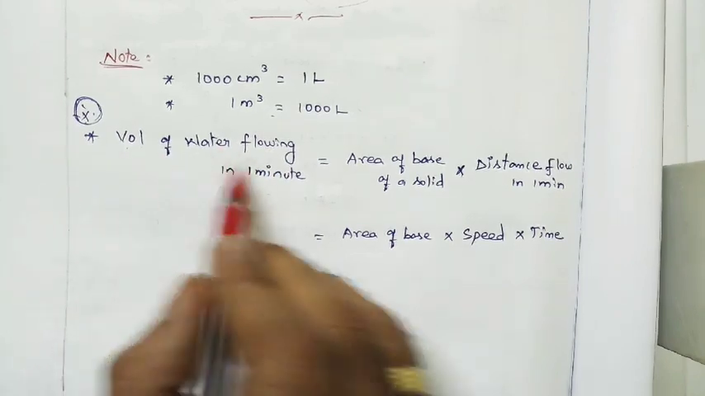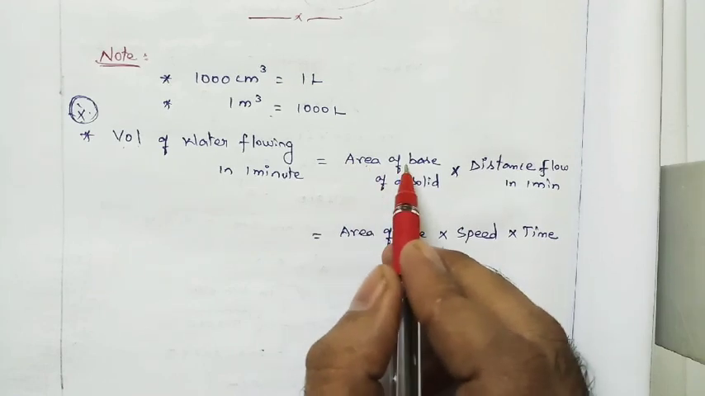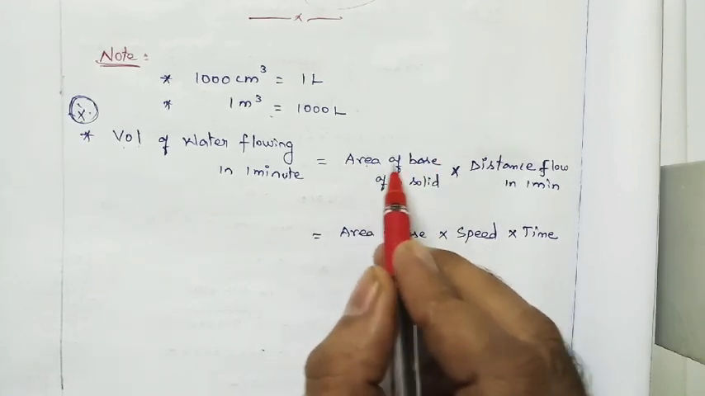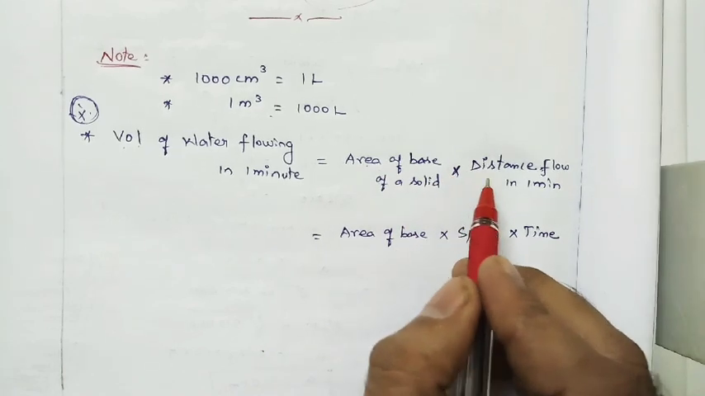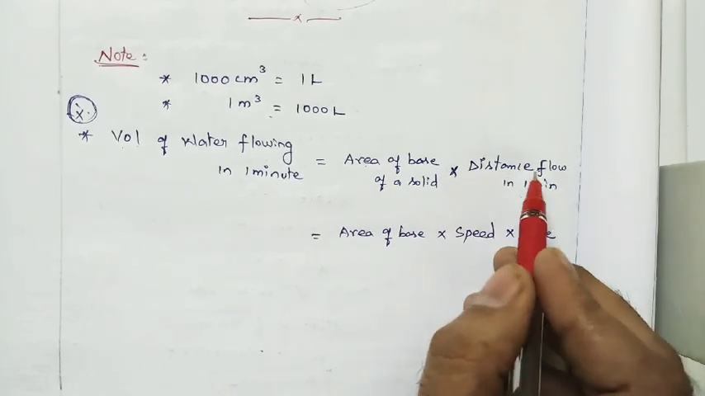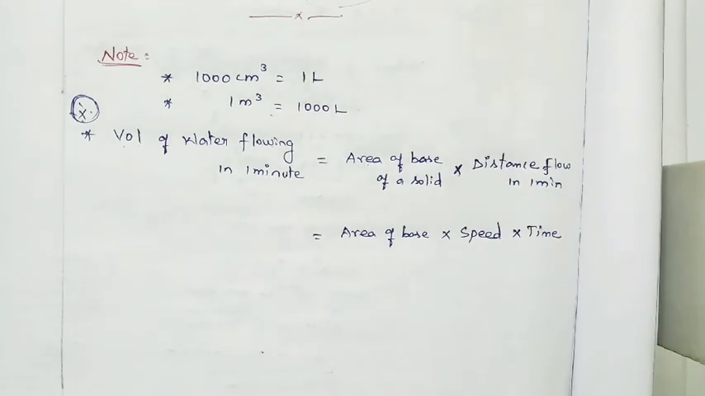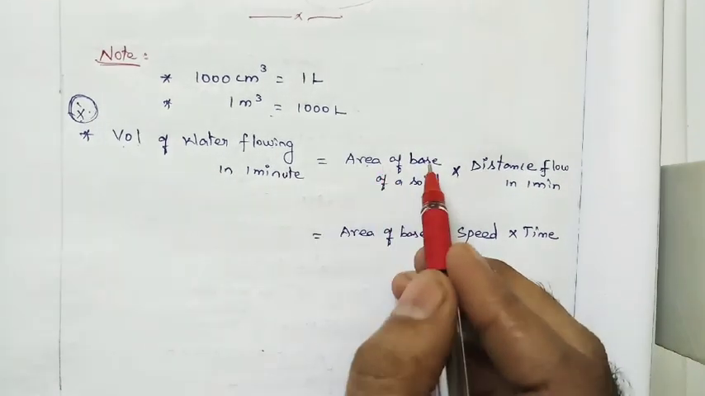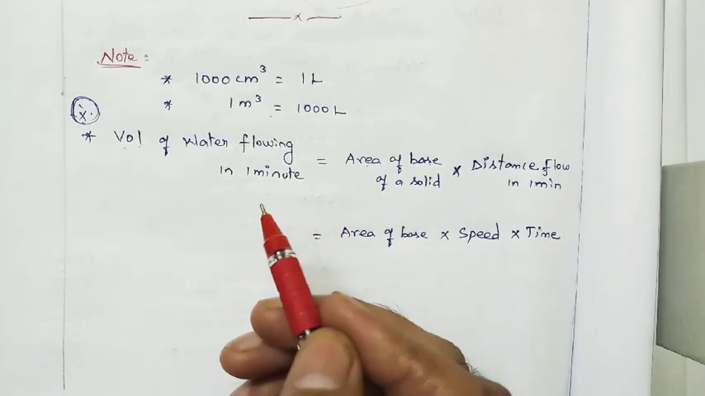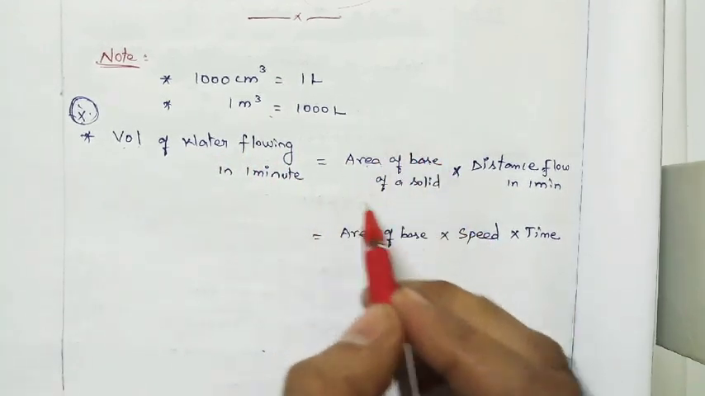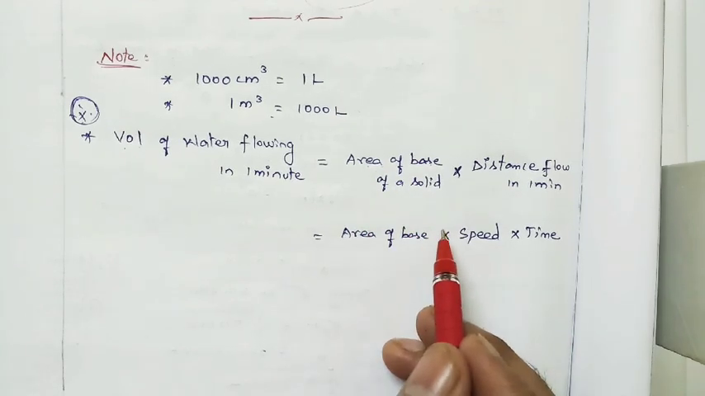Volume of water flowing in 1 minute in a pipe is equal to area of base of a solid into distance flowed in 1 minute. Suppose the water is flowing in a cylindrical pipe. What is the shape of the base of a cylindrical pipe? Circle. So area of circle into distance.